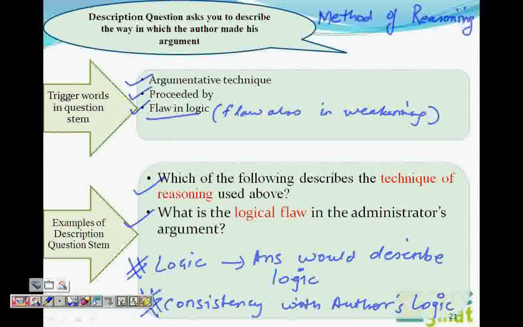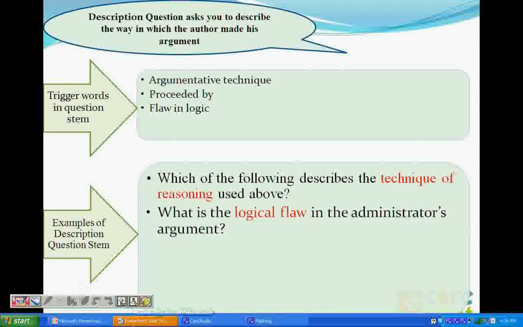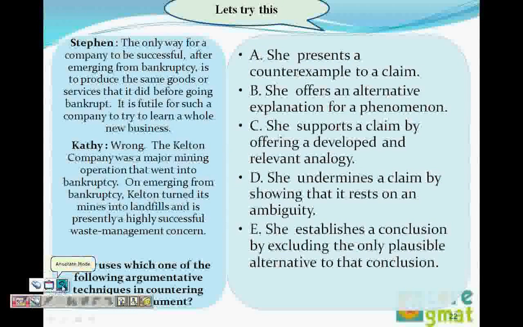Read the question stem first. Kathy uses which one of the following argumentative techniques in countering Stephen's argument? So what you have to focus on is Kathy's argument. Now let's read the stimulus. We start from Stephen. The only way for a company to be successful after emerging from bankruptcy is to produce the same goods or services that it did before going bankrupt. It is futile for such a company to try to learn a whole new business. That's what Stephen says.